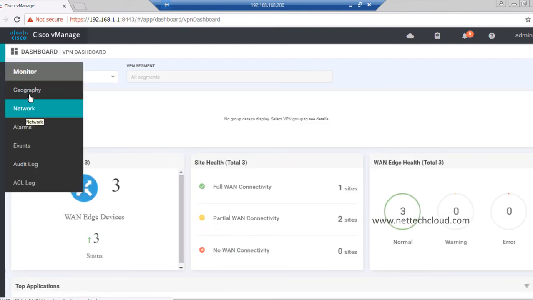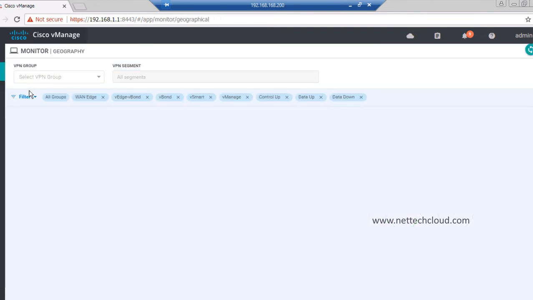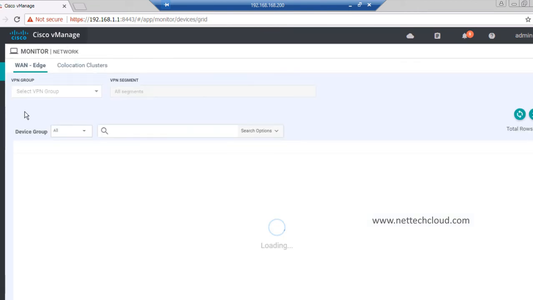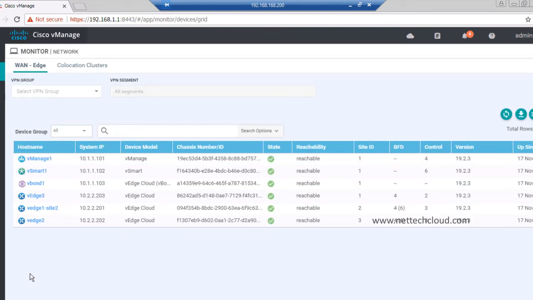And if I go to this geography, and if longitude and latitude have been configured properly, it will show up here in the map where all devices have been placed. If I go to the network tab here, now let's say I want to run some commands here on WAN Edge 1 or 2, right?